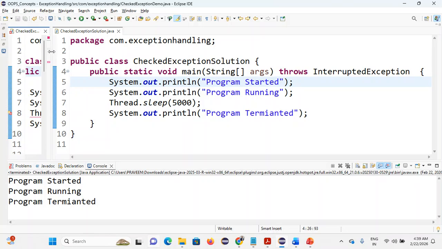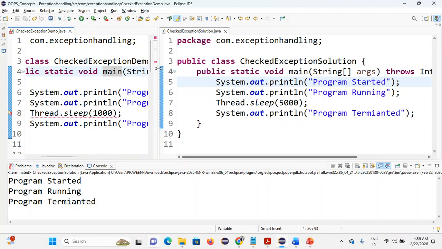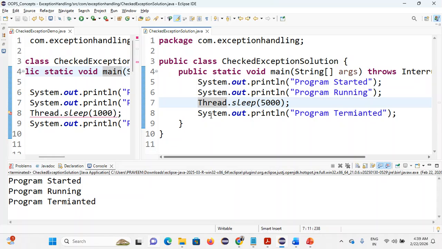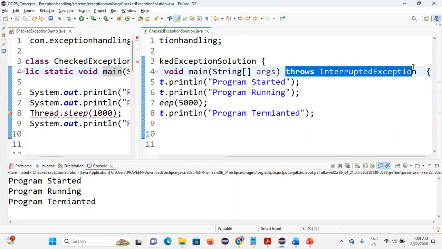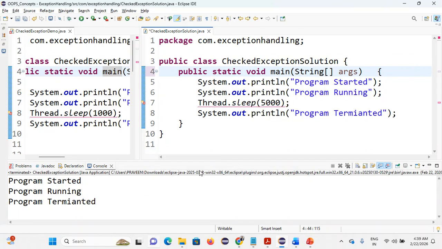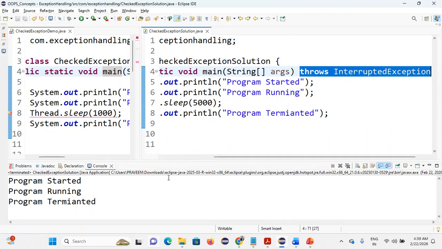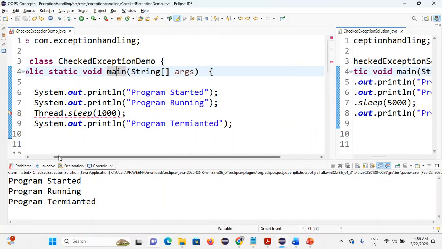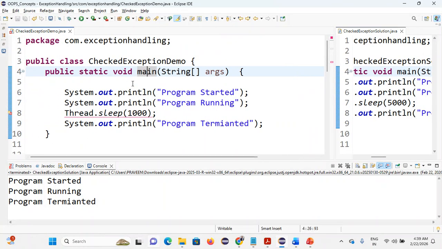At that time, you have to handle it or declare it. If I'm not doing anything, it will throw an error. See here, if I'm not giving this, it will throw an error. Before running the program itself, the compiler decides that this exception may occur, so you should handle it, because these are checked exceptions. At compile time itself it has the capability to detect this exception. That's the reason for the error: unhandled exception type InterruptedException.